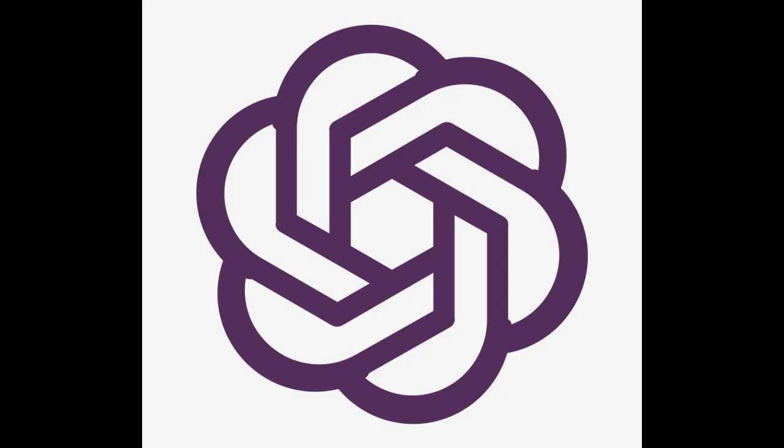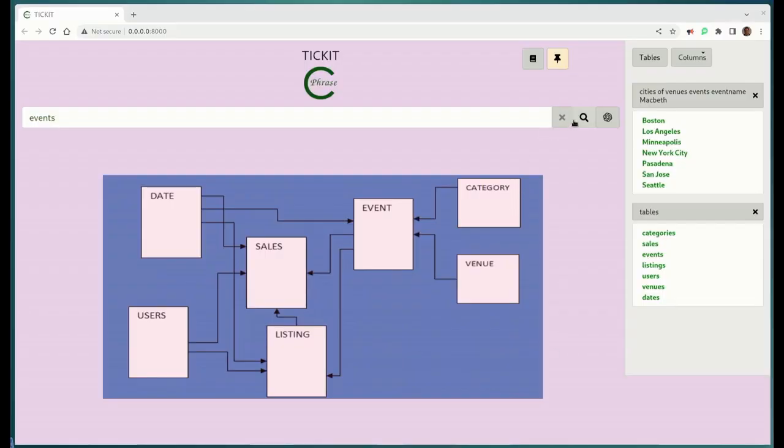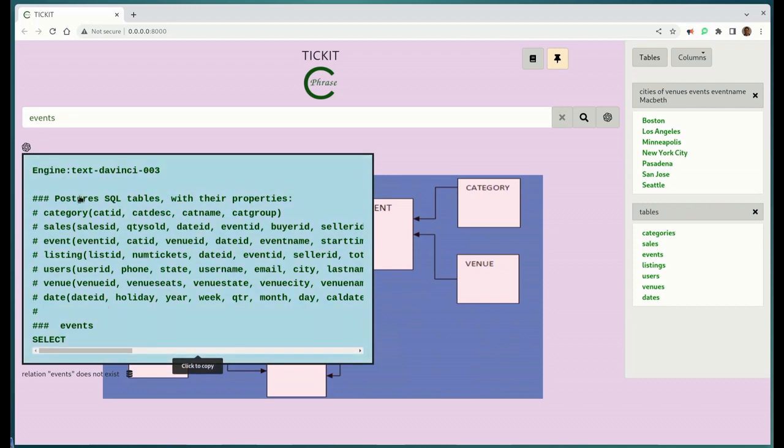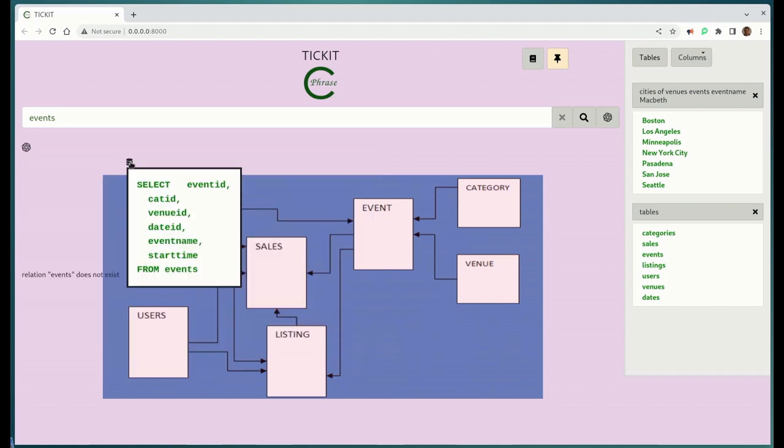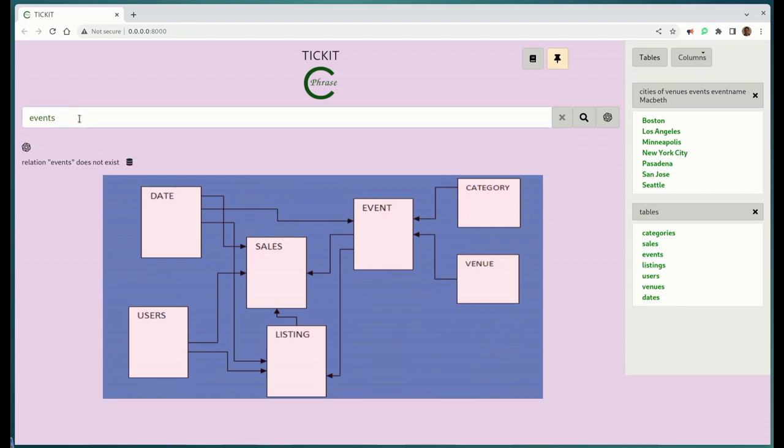So that just shows a use case of how we've used the information. Now let's see how ChatGPT does over a similar problem. Here you see the ChatGPT icon. If we put in events, unfortunately we get a problem, because it's not stripping the plural off of the table. The table is named event. So it should be selecting from just event. Let's help it out and simply give it event rather than events.